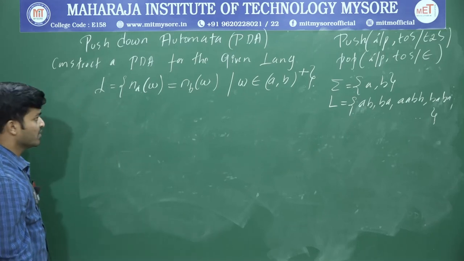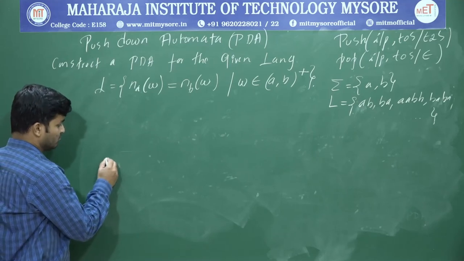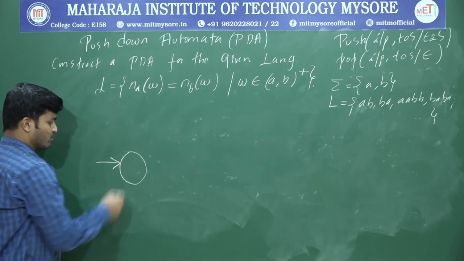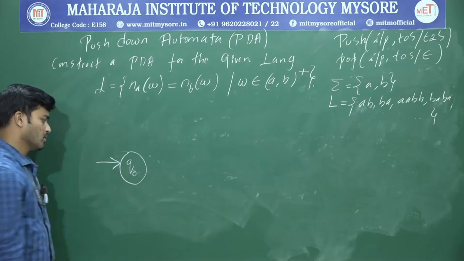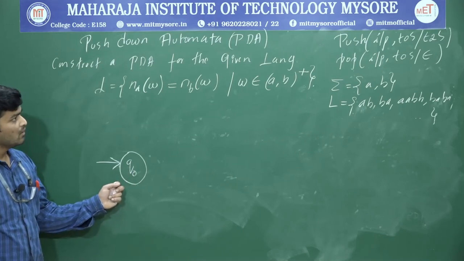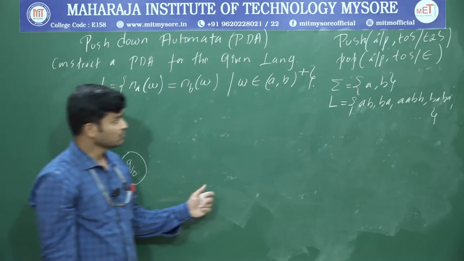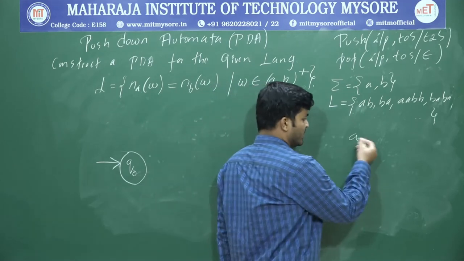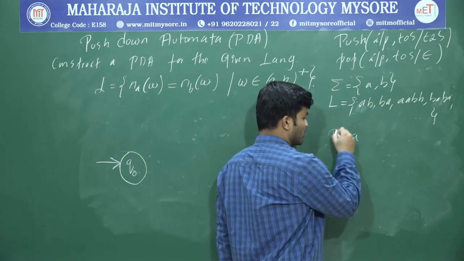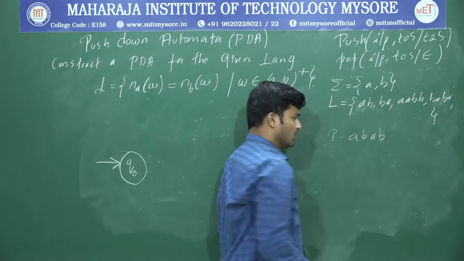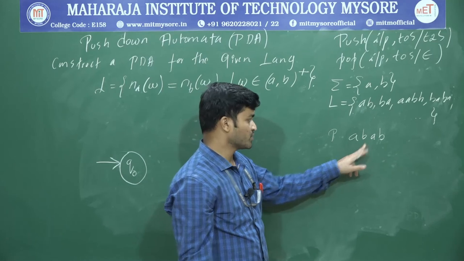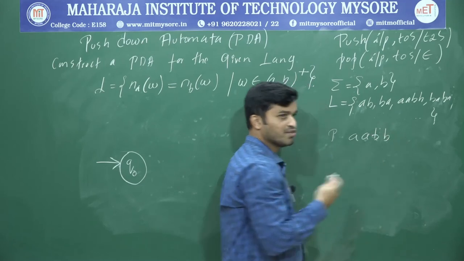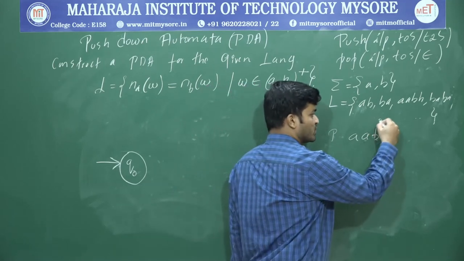Yeah, so now we have to design the PDA. First I'll write the transition diagram. I'll take the start state. You know how to write a start state, an arrow with a circle. Now this one is our start state. The logic is, the string may start from A or B. If the input is A, I'll perform a push operation. If the input is A again, I'll perform a push operation. And once I get the opposite symbol, I'll perform a pop operation.